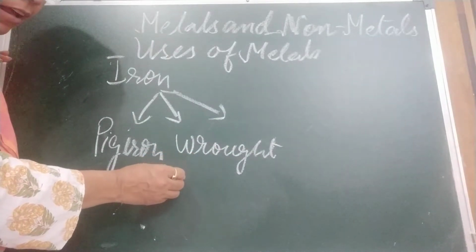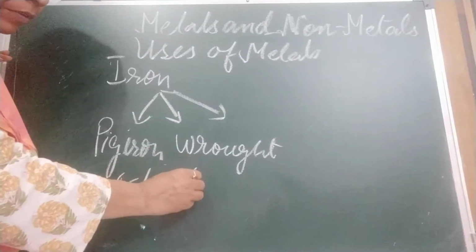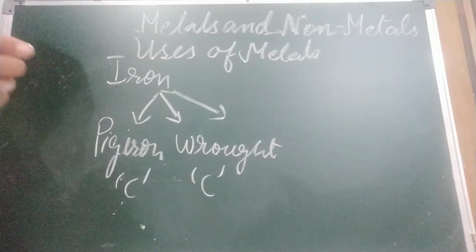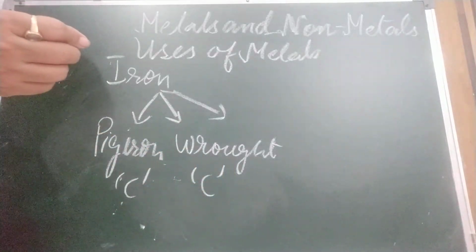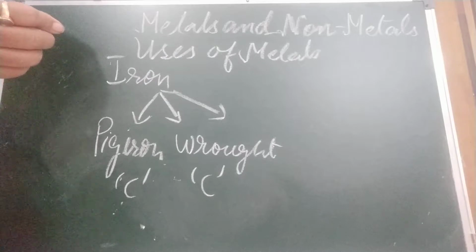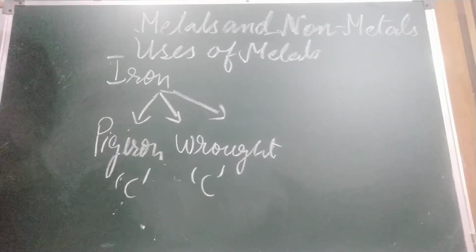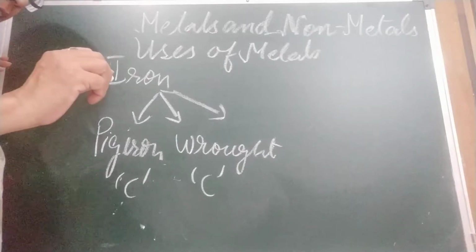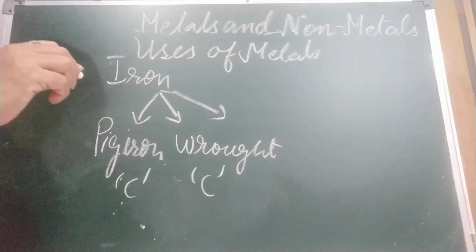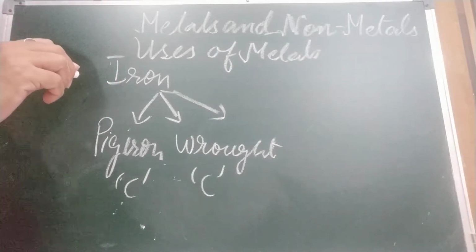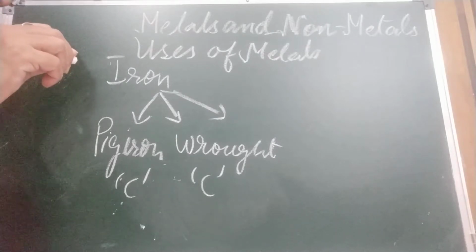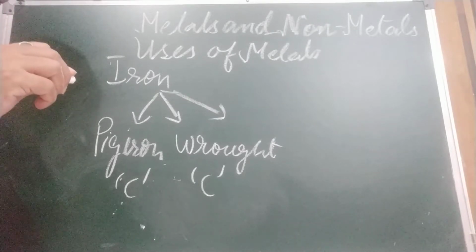In this, the carbon quantity is very little, and it is very tough. Wrought iron is a very tough and malleable form of iron with very little carbon content. It is used to make nails, bolts, chains, wire nets, etc.